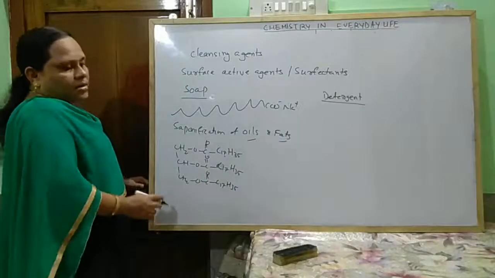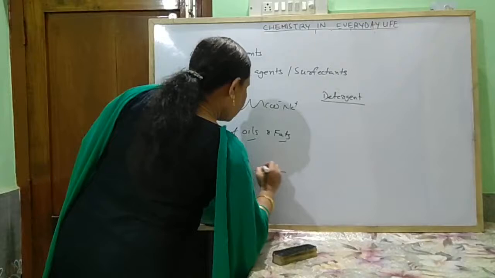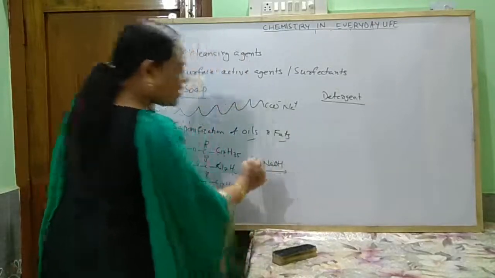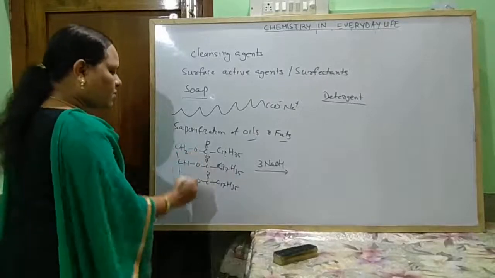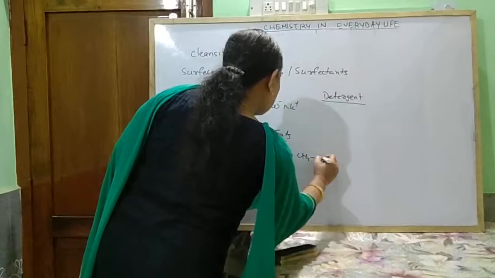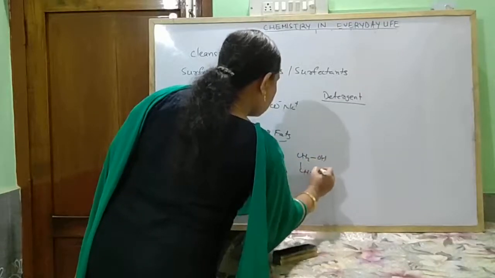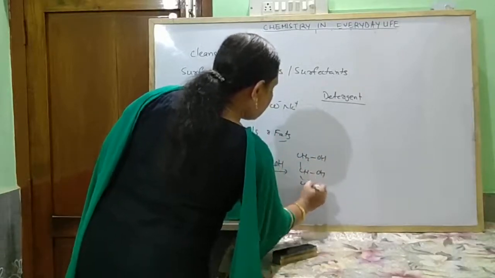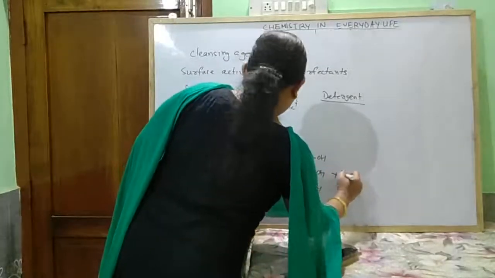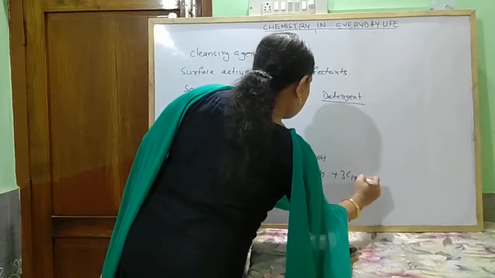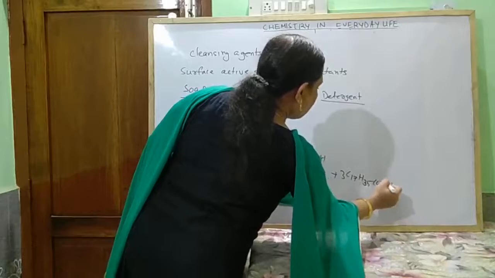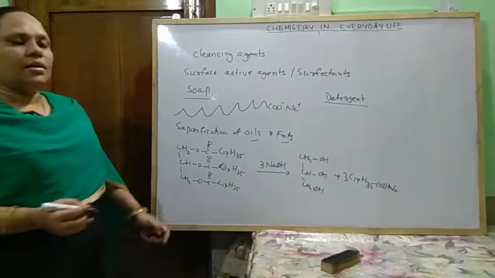So this is one oil, and when this is hydrolyzed in presence of sodium hydroxide, that is alkali, it undergoes hydrolysis to form glycerol plus soap.